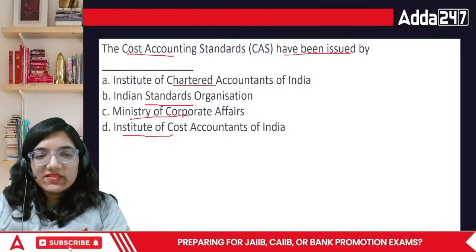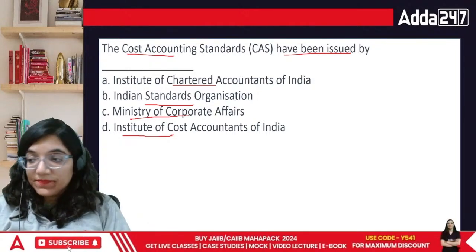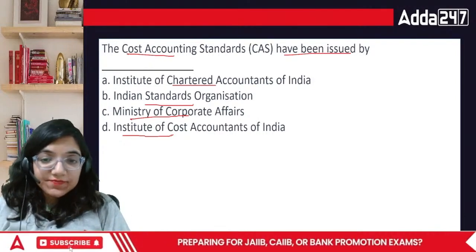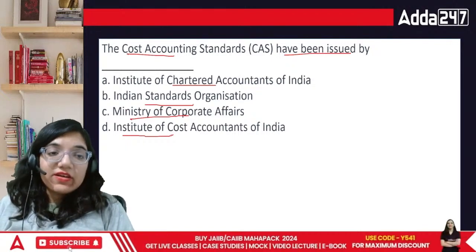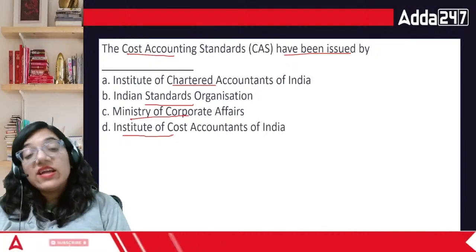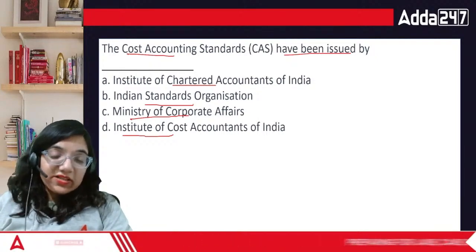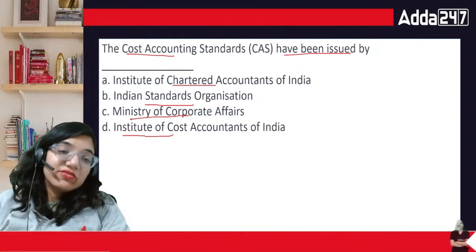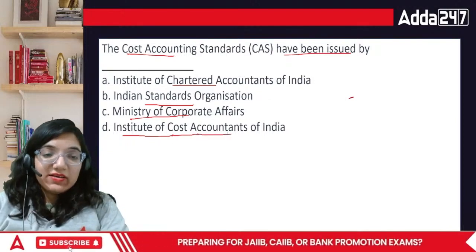The cost accounting standards, CAS. CAS is very important when it comes to the production area. Why is it so important? If I don't know the amount of profit that I can earn, how will I work further? If I really want to work further, I need to know the uniformity in the cost across the entire industry, not only in my specific area. So the answer would be the Institute of Cost Accountants of India, ICOI.